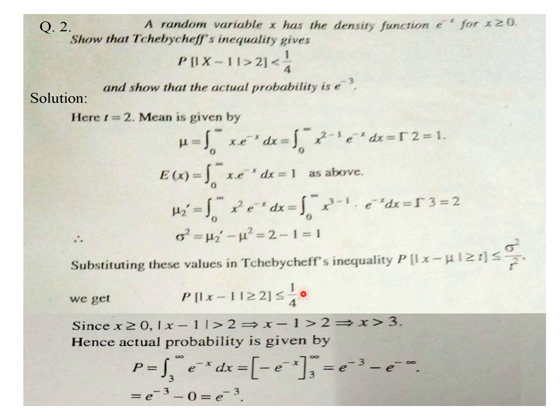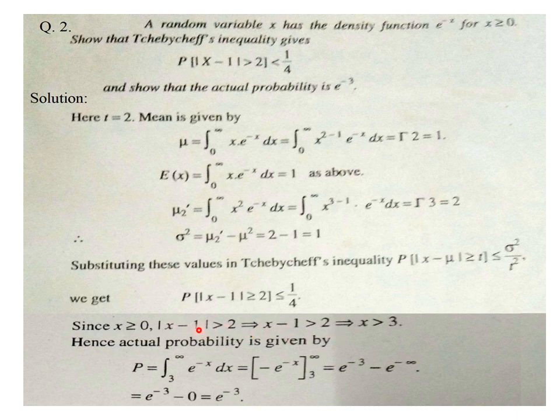Now the second part is also to be solved. Show that the actual probability is e power minus 3. For finding the actual probability in this problem, first of all we will utilize x greater than or equal to 0, and for x greater than or equal to 0, the part mod x minus 1 greater than 2, for which the actual probability is required, is showing x minus 1 greater than 2. Why?